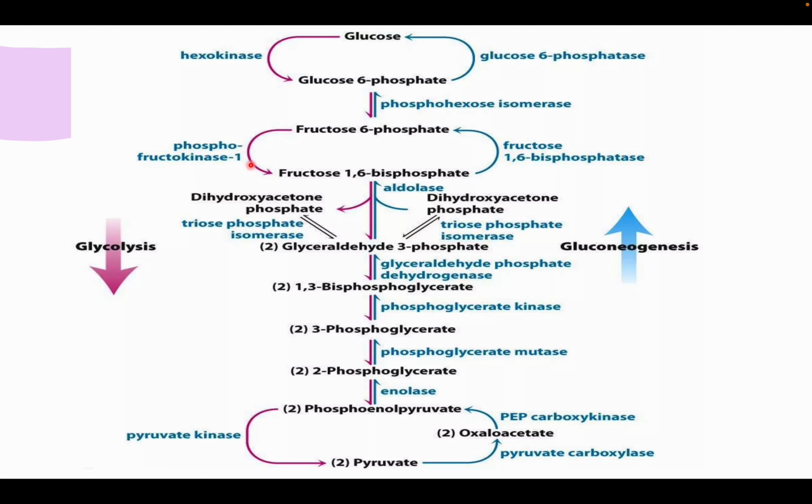The other step is the formation of fructose 1,6-bisphosphate by the enzyme phosphofructokinase, and this reaction also occurs in one direction, which means it becomes the rate-limiting step as well. To do the reverse reaction, there is another enzyme called fructose 1,6-bisphosphatase. The rest of the reactions are reversible, where one enzyme can perform both functions. And then the last step is where phosphoenolpyruvate gets converted to pyruvate by pyruvate kinase, and this reaction is also irreversible.